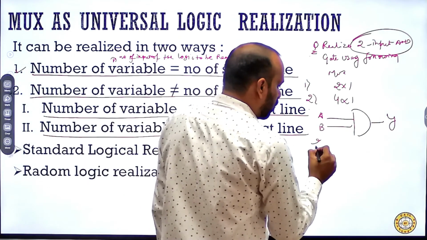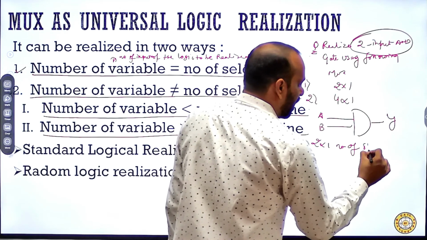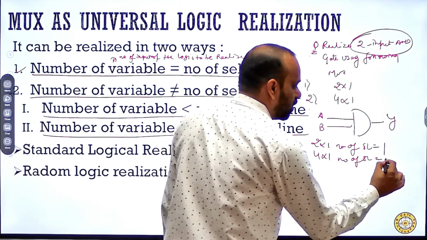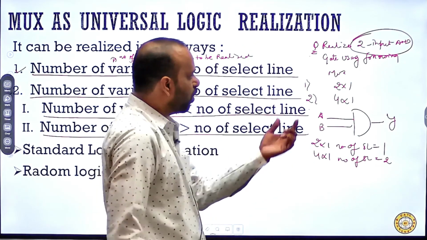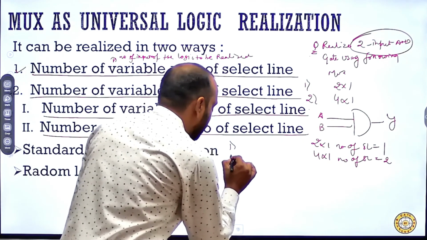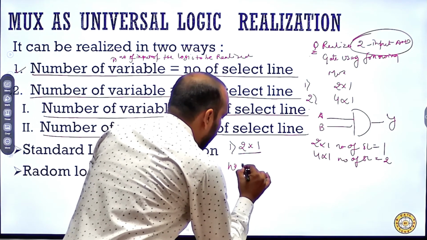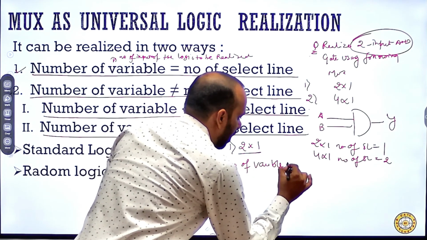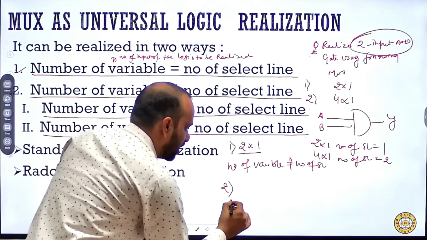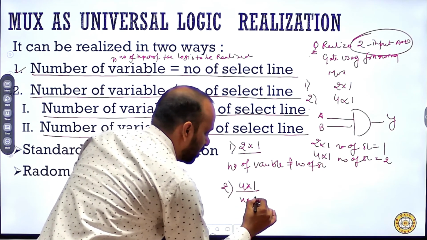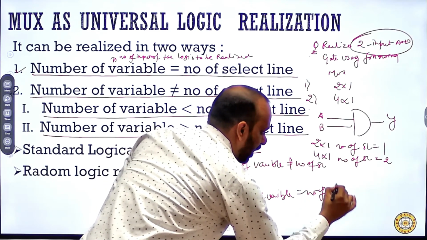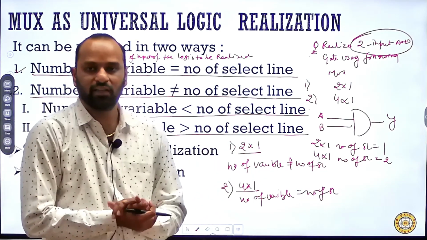In the case of a 2 cross 1 mux, the number of select lines is 1, and in the case of a 4 cross 1 mux, the number of select lines is 2. So if I design this logic using a 2 cross 1 mux, then the number of variables is not equal to the number of select lines. And if I design this using a 4 cross 1 mux, then the number of variables is equal to the number of select lines. I hope you are able to understand these two categories.